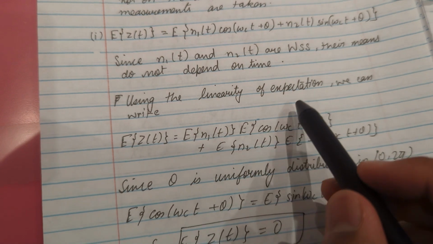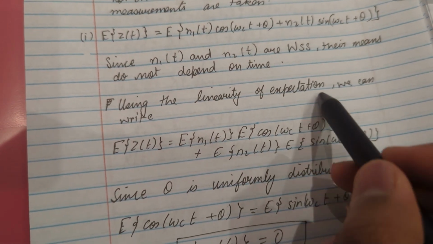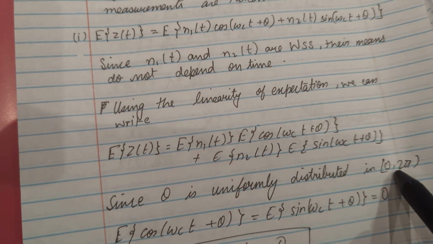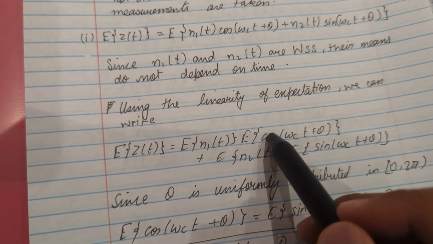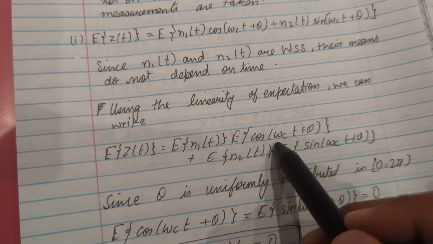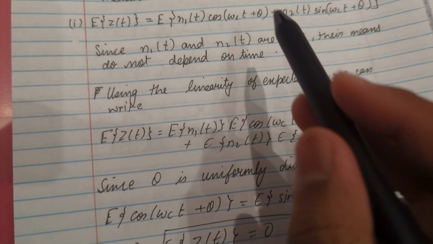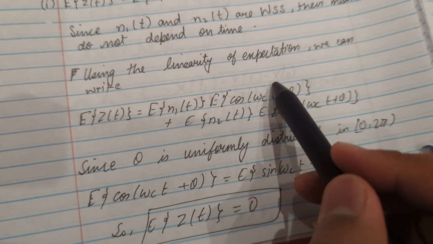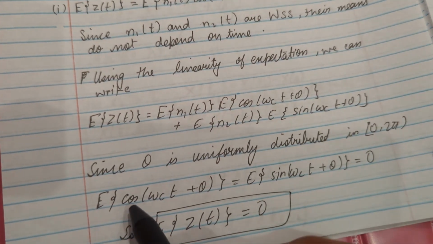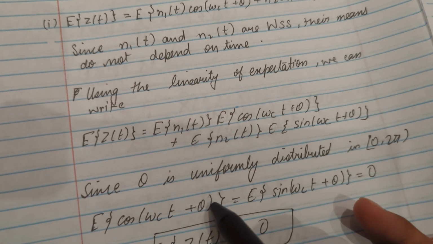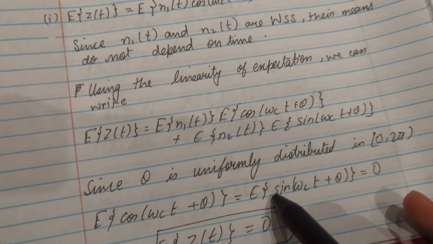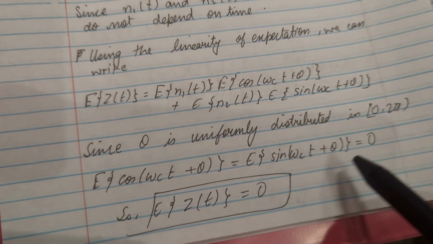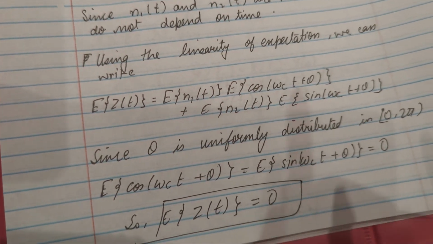But we can see that in the cos function, theta is uniformly distributed in 0 to 2 pi. So the expectation would be 0 because it forms a circle. So the expectation of cos(omega_c t plus theta) will be equal to the expectation of sin(omega_c t plus theta), which is equal to 0. Therefore the expectation of z(t) is equal to 0.